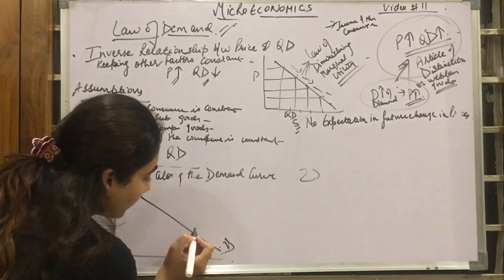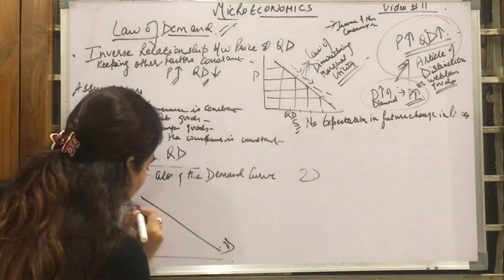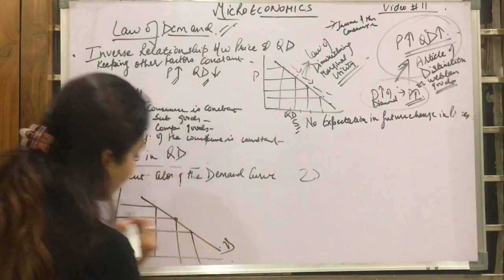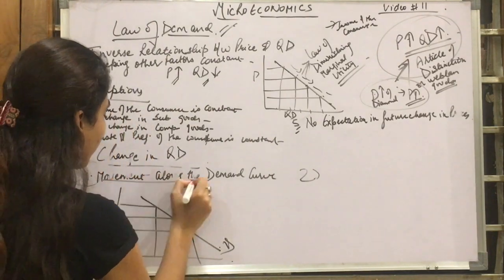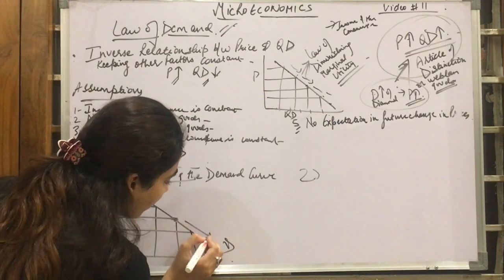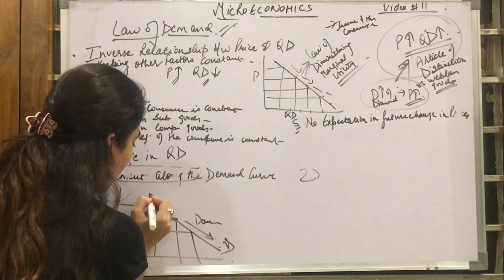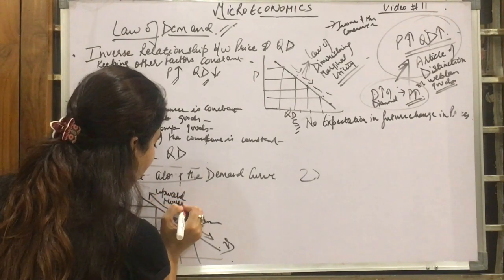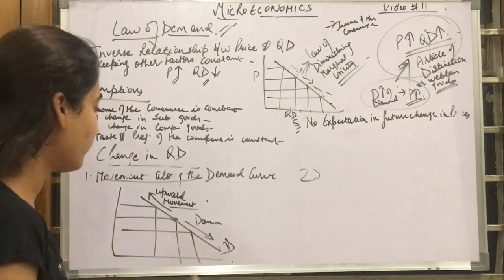There is only a movement which will happen along the demand curve. Now, movement means either there could be a downward movement, or there could be an upward movement.